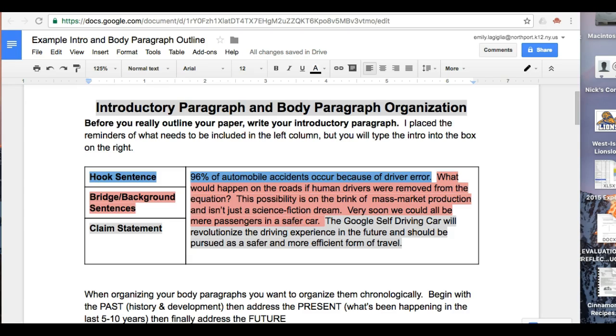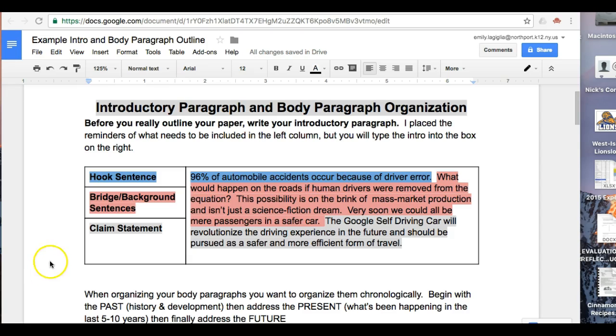So remember, with an intro paragraph, we want to have a hook sentence that grabs the reader's attention, and we have 4 strategies for that. We can make a bold statement, use a shocking statistic, ask a rhetorical question, or share some sort of anecdote or story. So in this hook sentence, I've decided to use a shocking statistic, and that statistic is that 96% of automobile accidents occur because of driver error. I'm trying to get you to realize, wow, we should probably try to do something about that, draw you into wanting to continue to read.